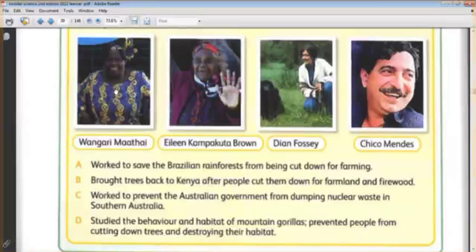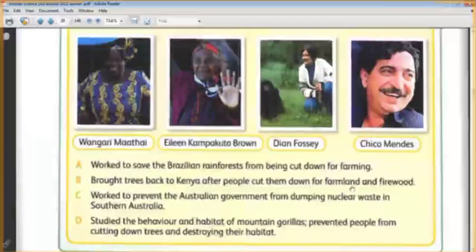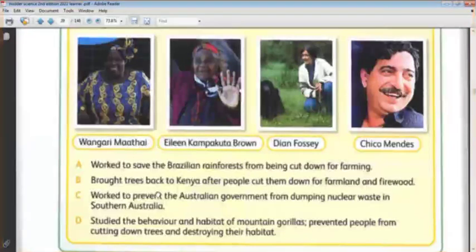Wangari Maathai is an ecologist. What did she do? Wangari Maathai brought the trees back to Kenya after people cut them down for farmland and firewood. Yes, very good. So she made a good thing. She tried to bring the trees back after the people cut them. They cut them to make farmland. Farmland is to put animals like cows, like hens, okay, and make a farm and firewood. So she returned the trees, okay, to make the forests back in Kenya. So this one is from Kenya.